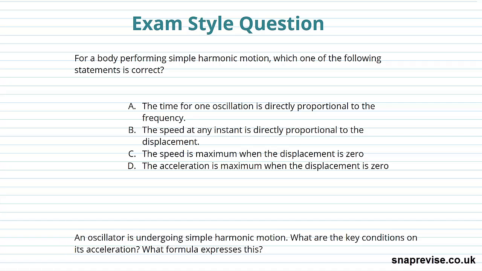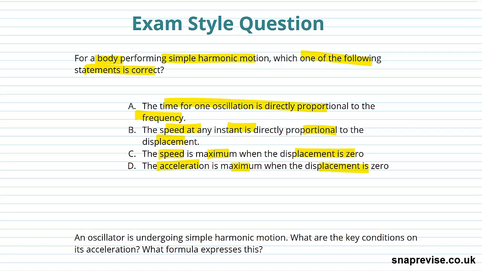So in this exam style question, we're going to start with just a multiple choice, which is that for a body performing simple harmonic motion, which one of the following statements is correct? And that is, the four options we're given is that the time for one oscillation is directly proportional to the frequency. The speed at any instant is directly proportional to the displacement. The speed is maximum when the displacement is 0, and the acceleration is maximum when the displacement is 0. Which one of those is correct?